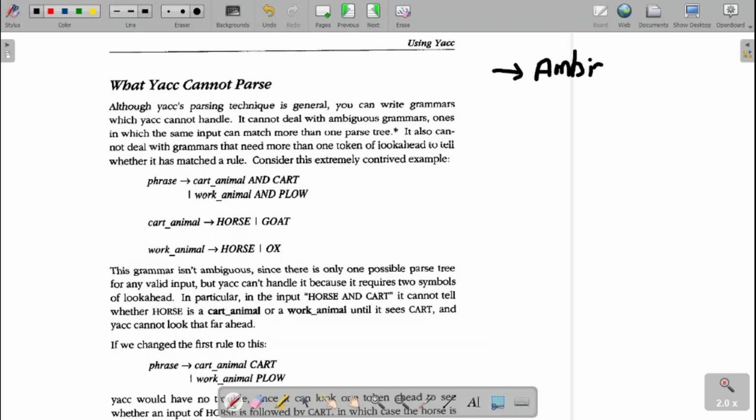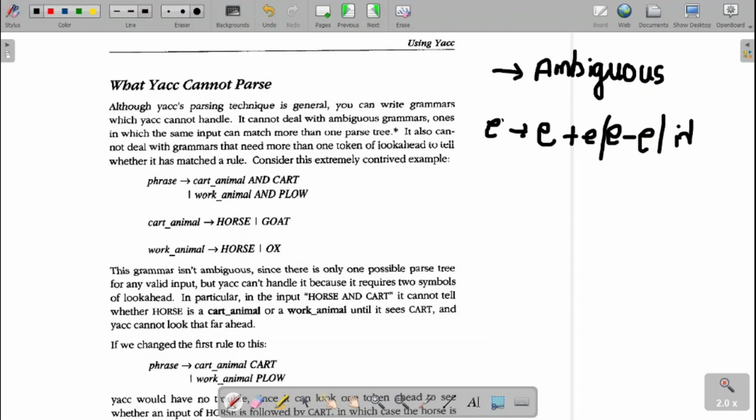This ambiguity we have learned in our automata theory. First let us recall what an ambiguous grammar is. Let me take the grammar E derives E plus E, or E minus E, or just an identifier. If my expression is ID plus ID minus ID.